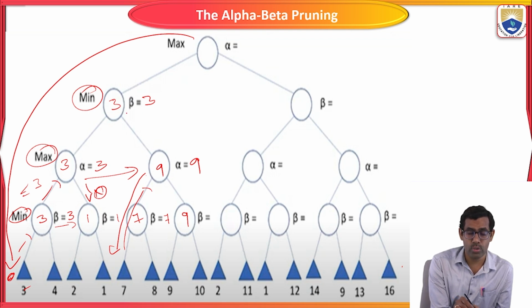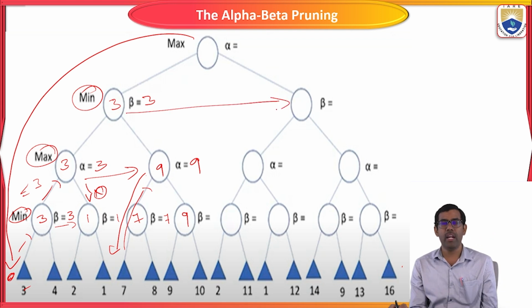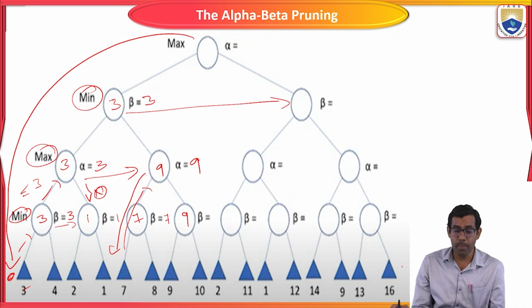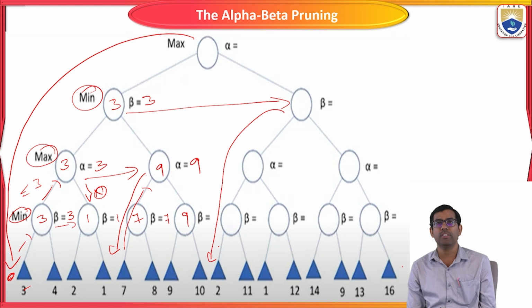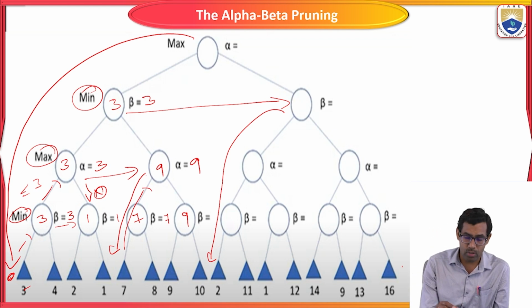Now we are going to the parallel node. Here also we are going to use the depth first search algorithm. We have to come down. Here also two terminals are there. The terminal utility values are 2 and 11. So what is the condition here? It's a minimum, 2. So the beta value is 2. Then again here, 1 and 12. The minimum is 1. Beta value is 1.